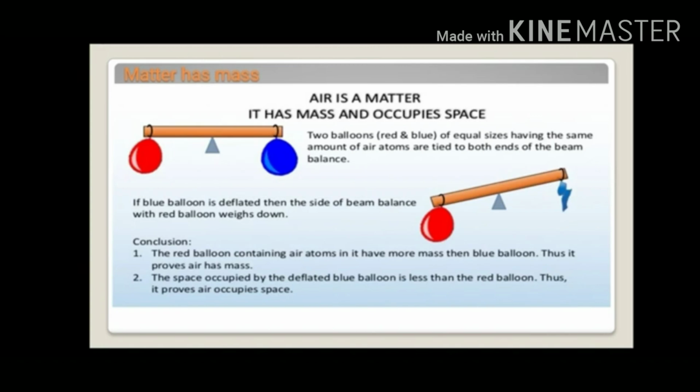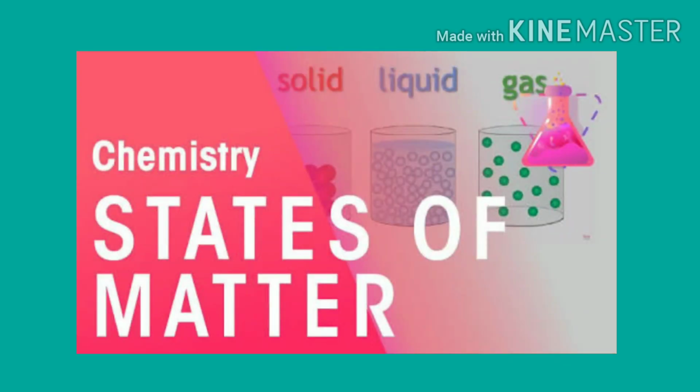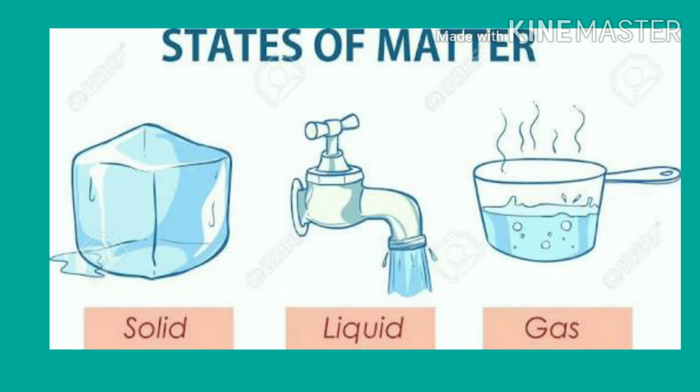Now let's move on to our next topic, that is states of matter. Matter can be found in three states, that is solid, liquid and gas. Examples of solids are ice, stone, book, etc. Examples of liquids are milk, kerosene, water. The examples of gases are hydrogen gas, nitrogen, carbon dioxide or water vapor, that is steam. These are the examples of gases.